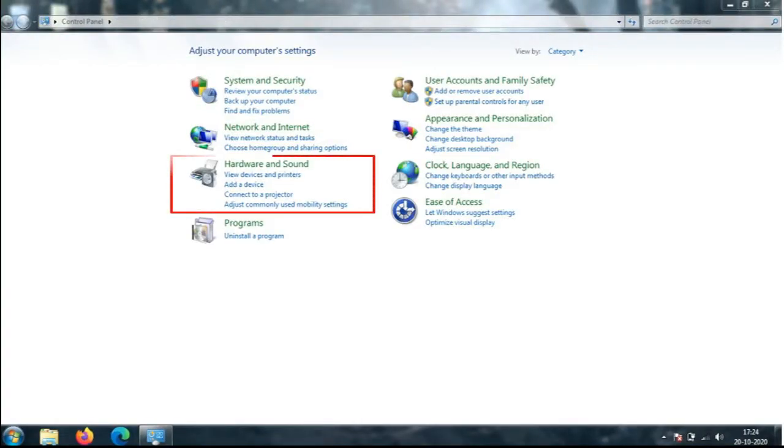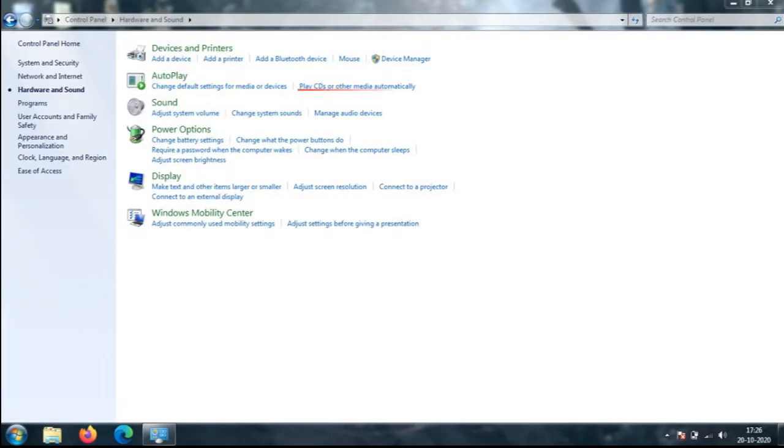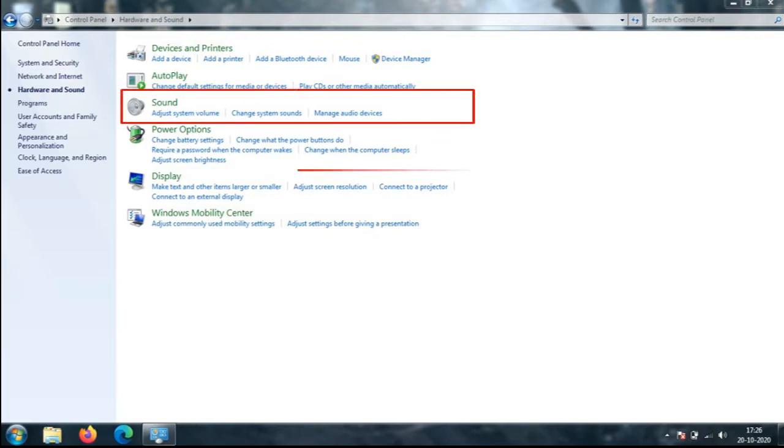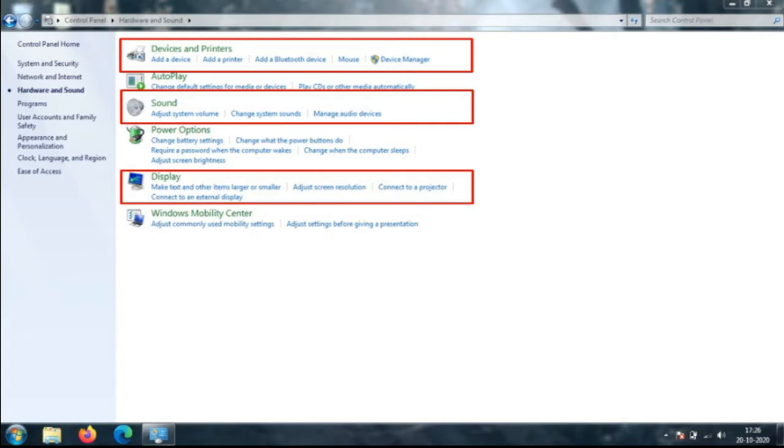Hardware and sound categories allow you to manage devices on your computer, like you can add printer, change settings of keyboard, mouse. You will also find display applet that helps in adjusting screen resolution, change the size of the text and display, etc. Then comes the sound applet that lets us adjust and manage the volume of the system audio devices.